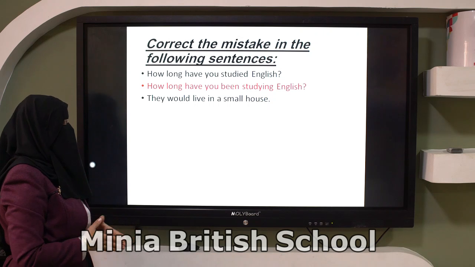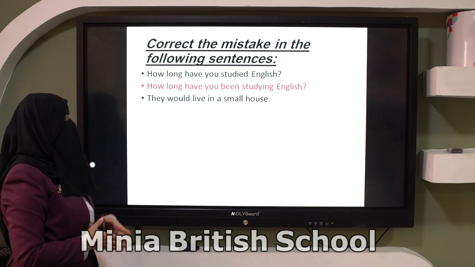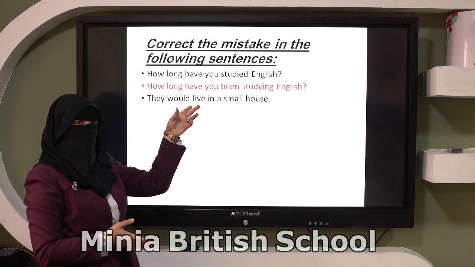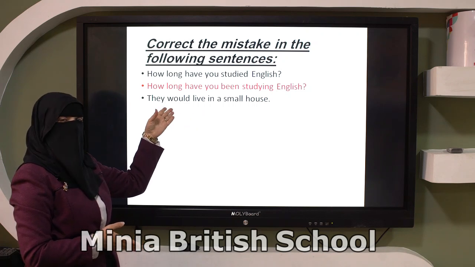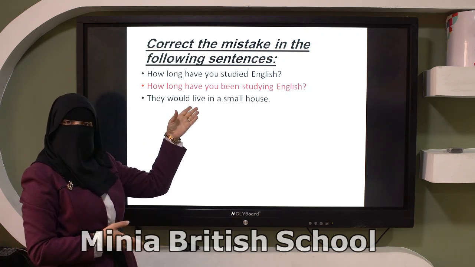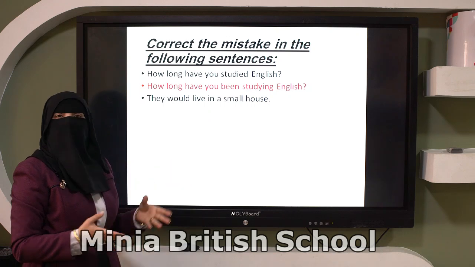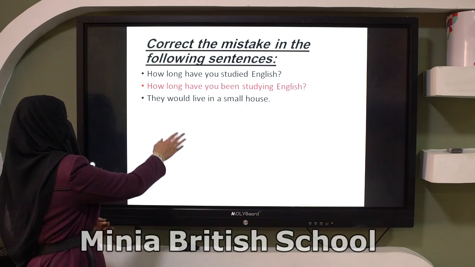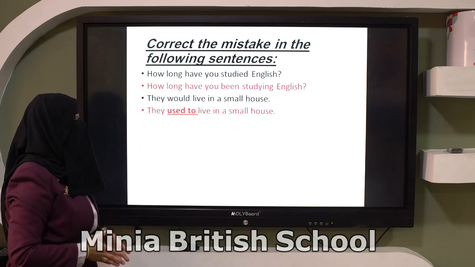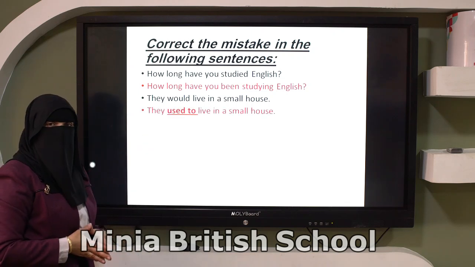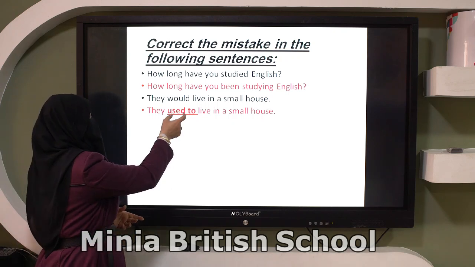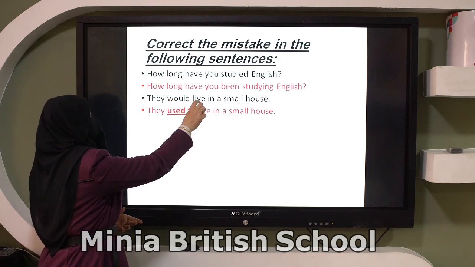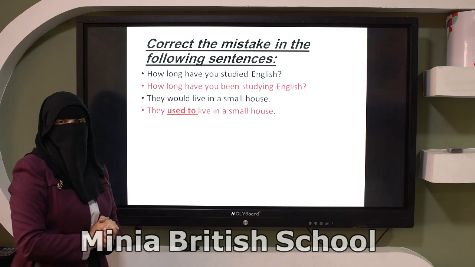What is the mistake in this one? Yes, we have the verb live, it's a stative verb, and we have would. Can we use would with stative verbs? No. So the answer here will be, yes, excellent: they used to live in a small house. We use used to instead of would because we have the verb live. It's a stative verb.